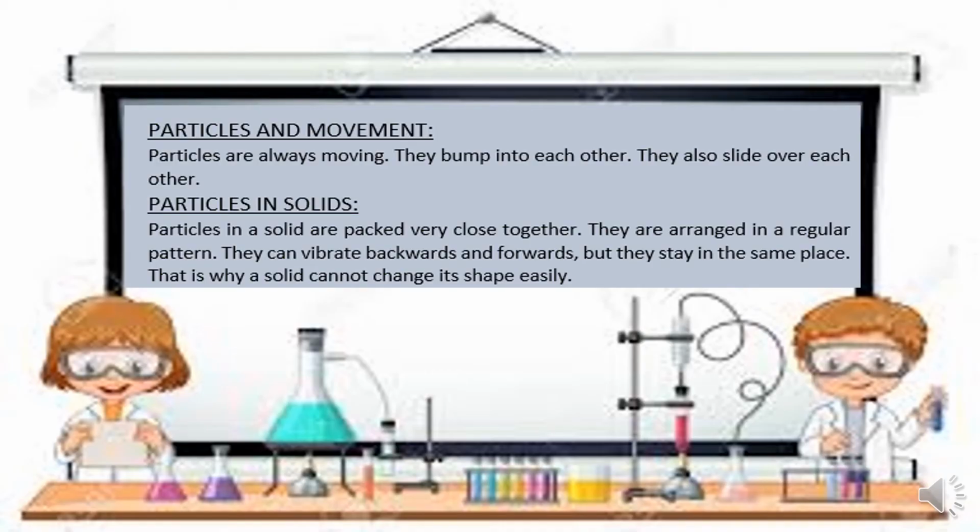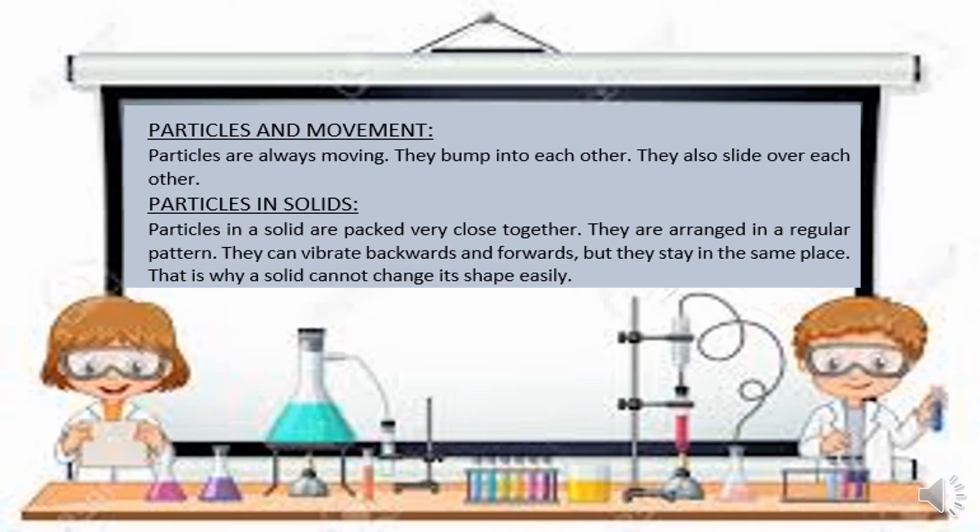Now you know whether the matter is in solid, liquid or gas, it is made up of particles. So now we will study how the particles move in solids, liquids and gases. Particles are always moving. They bump into each other. As I told you, matter is made up of very tiny particles called atoms.